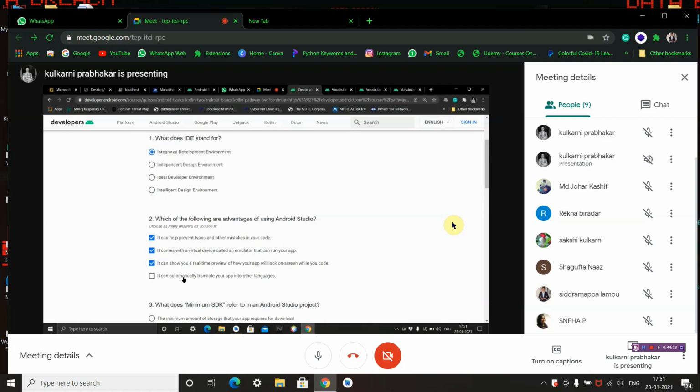Now, it can automatically translate your app into other languages. This is funny. No, this is not possible. No such IDE exists in this world which can automatically transfer your application into some other language. If it is written in Kotlin, then it is not possible to convert that code into Python. No such thing exists. So we will leave this unchecked.